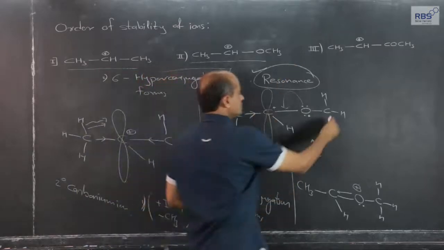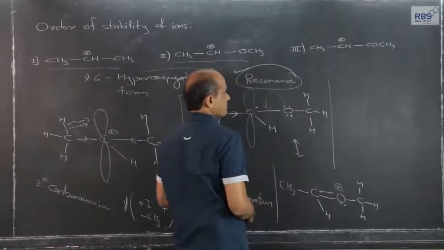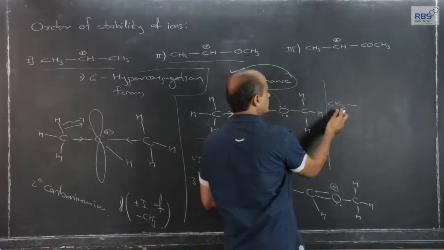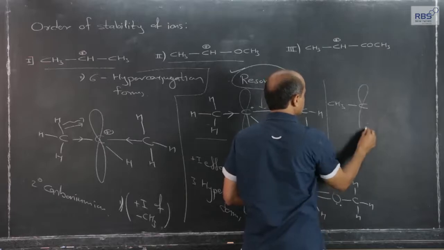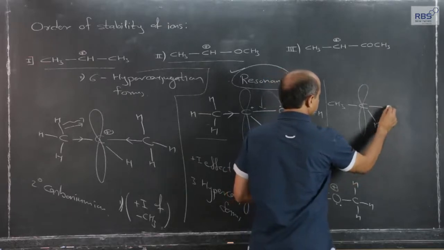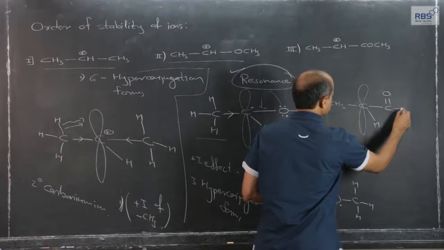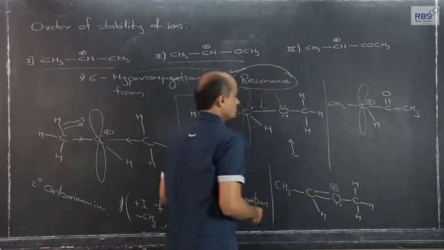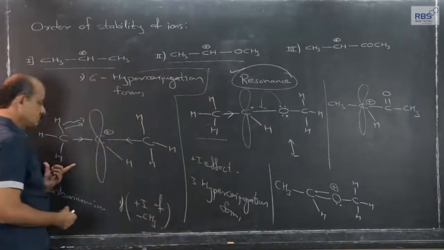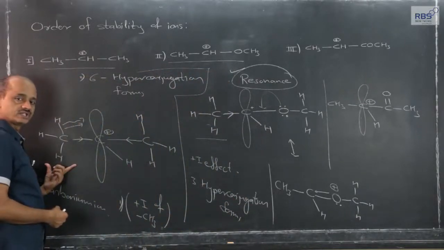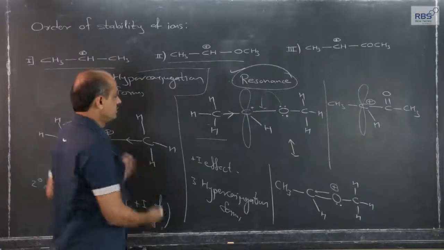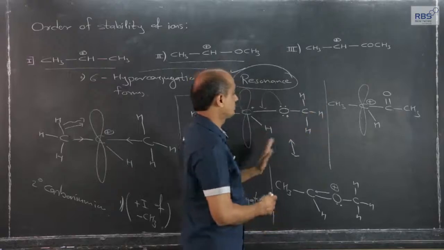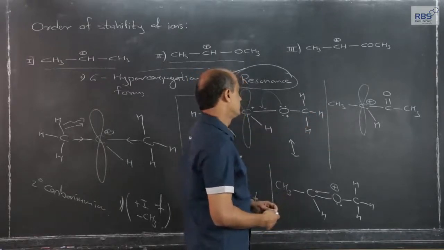Now, we will switch over to the third option. Let me again write it. 1 methyl group is present on the carbonium ion, carbonyl group, methyl group, positive charge is there. So, whatever 3 hyperconjugation forms, 1 methyl group plus I effect is applicable here. Here such 2 methyl groups are present, here it was 1, again here it is 1 methyl group, that common part is applicable here also.